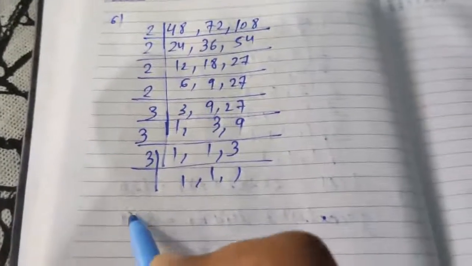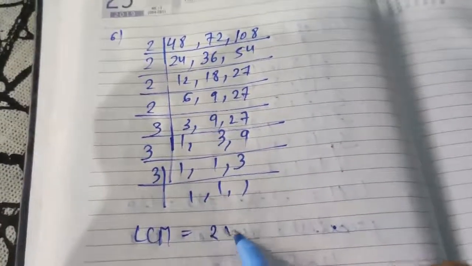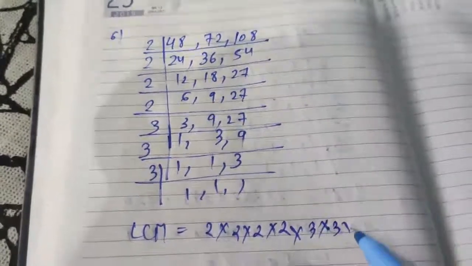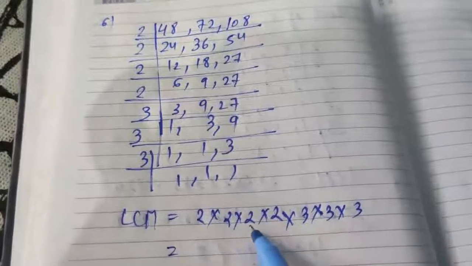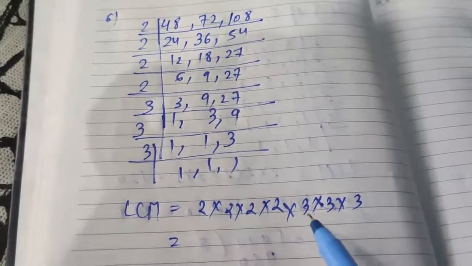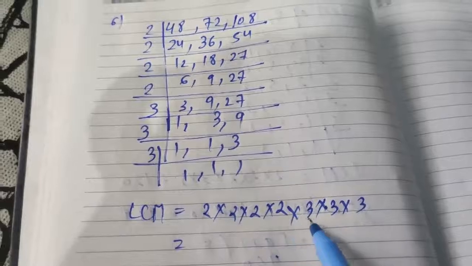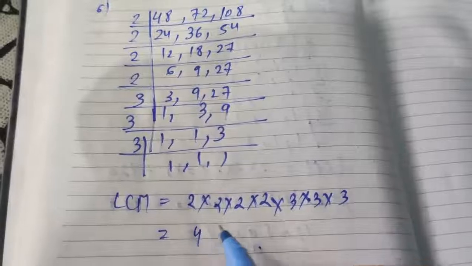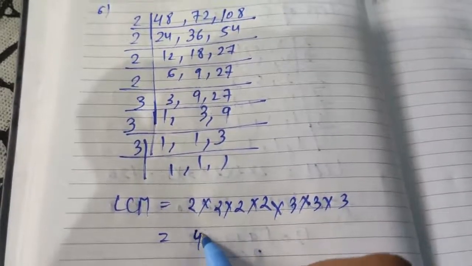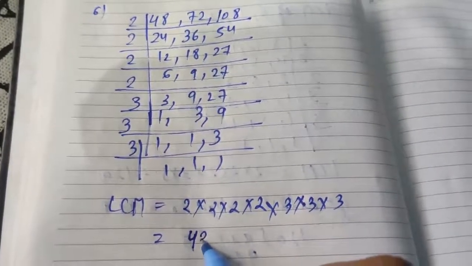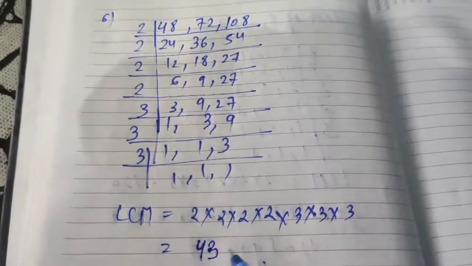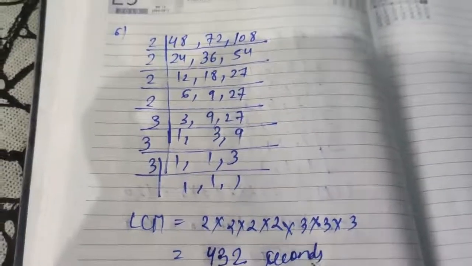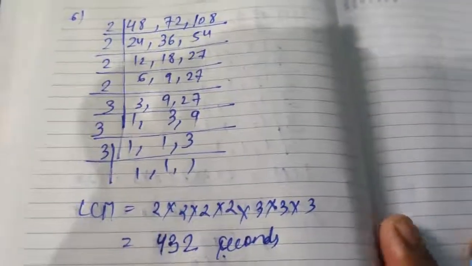Now what is the LCM? 2 into 2 into 2 into 2, 4 times, and 3 times 3. 2 2s are 4, 2s are 8, 2s are 16 and 3 3s are 9. 16 9s are 144, and 3s are 432. So after 432 seconds the lights will change again.